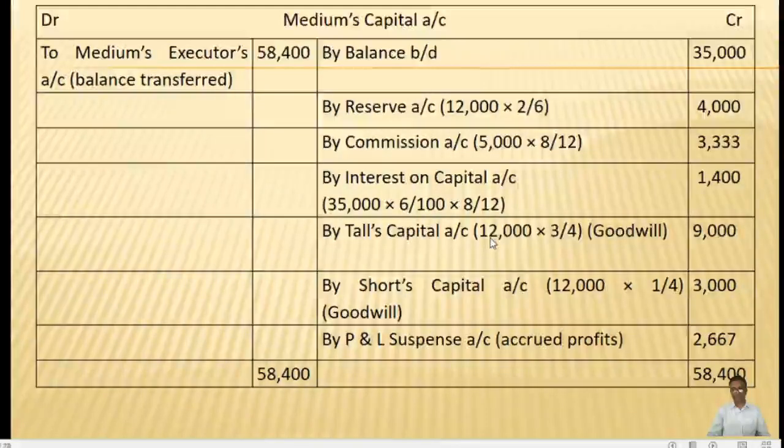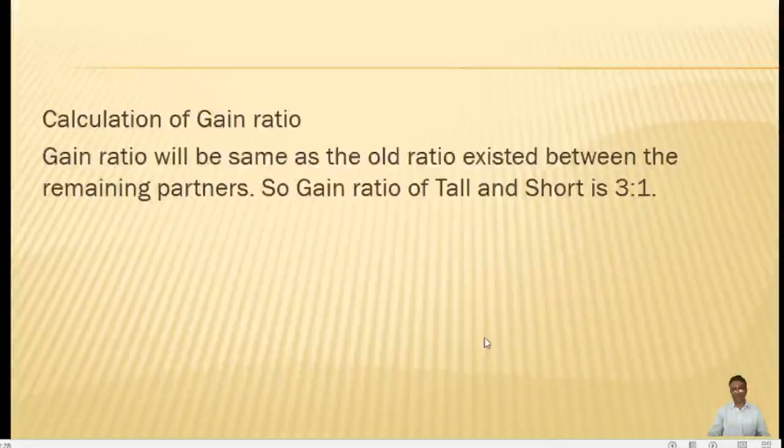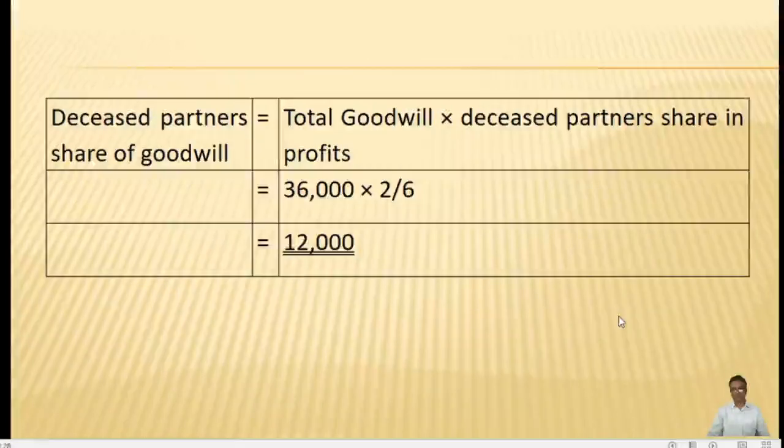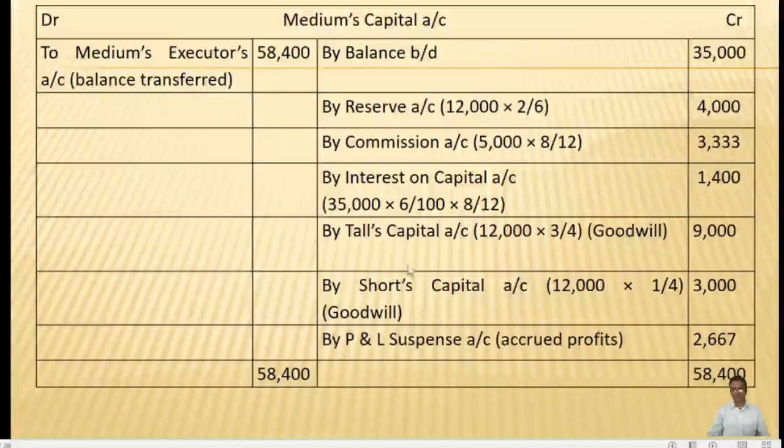This 12,000 of the deceased partner will be adjusted among the remaining partners' capital accounts by recording by Tall's capital, by Short's capital, 12,000 into the gain ratio.